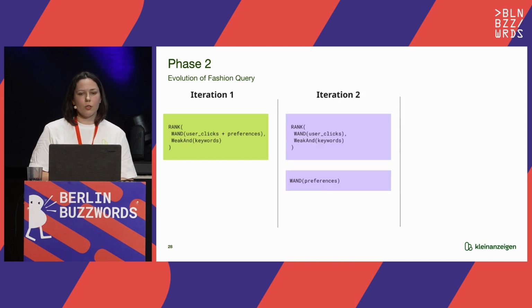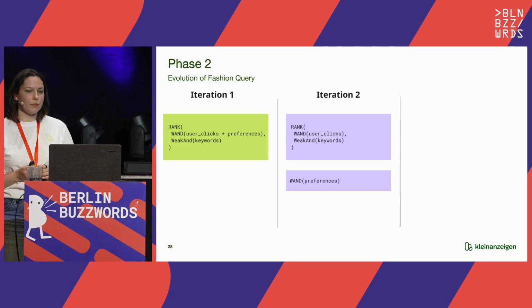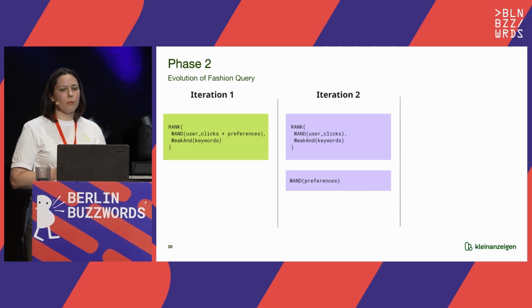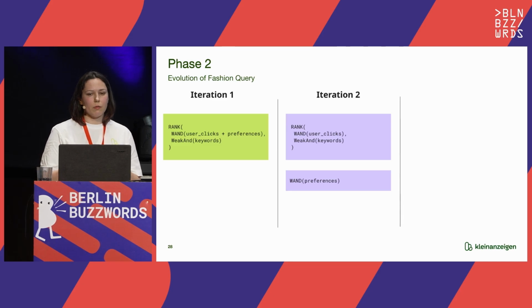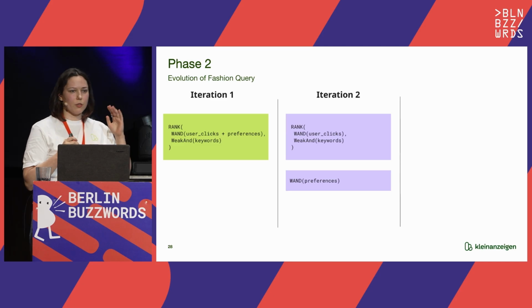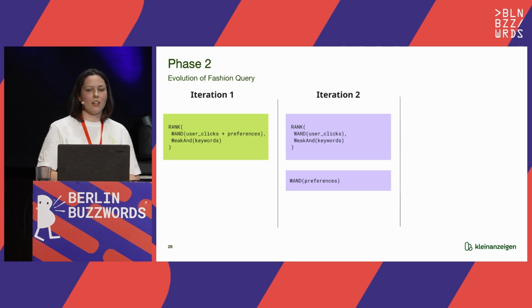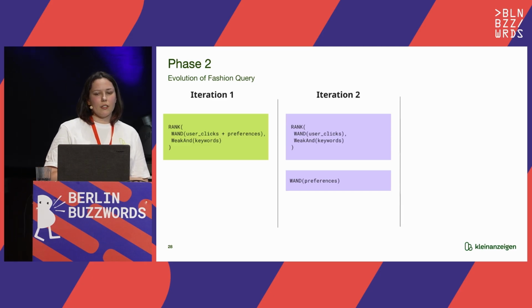So we decided to split into 2 queries. One query built from user clicks plus search keywords, trying to replicate the user scenario, like first the user searches for something and then clicks, and we get the results from this to recommend. And the second query based on preferences.